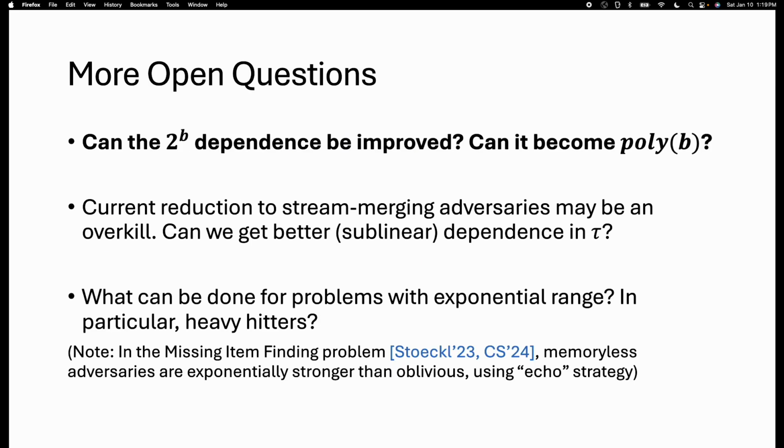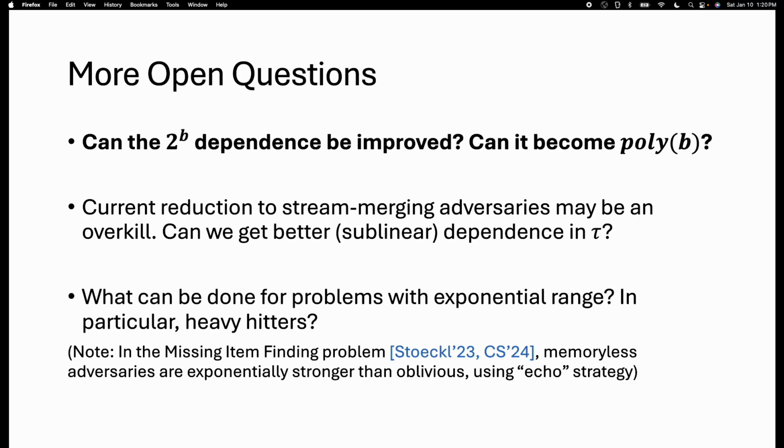So now let me conclude with some nice open problems. Perhaps the main open problem is, can we reduce the 2 to the b dependency to poly b dependency? If we manage to do that, this may allow us to make some progress on the original robust streaming setting as well. The current reduction that we have to stream merging adversaries may be very lossy, so improving that reduction is a potential line of attack.